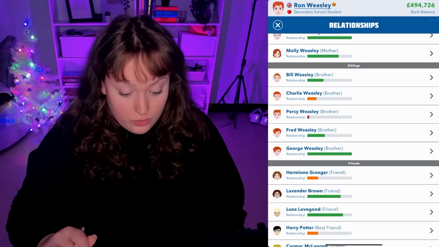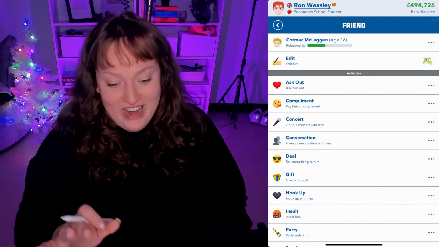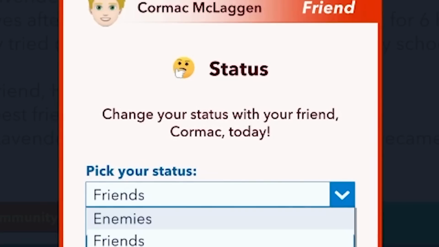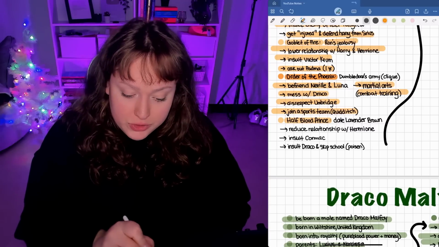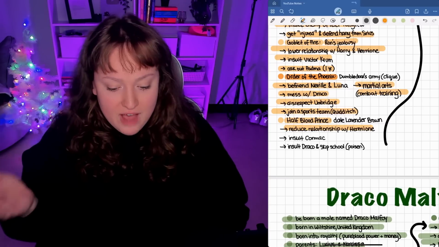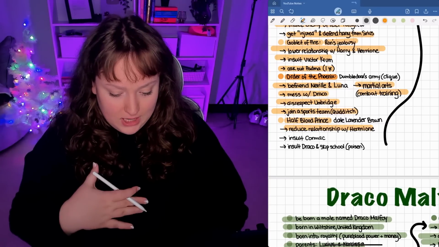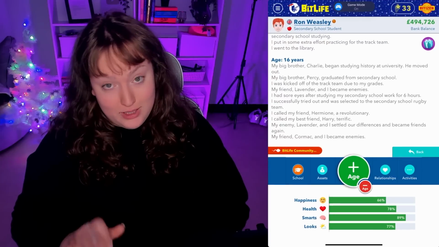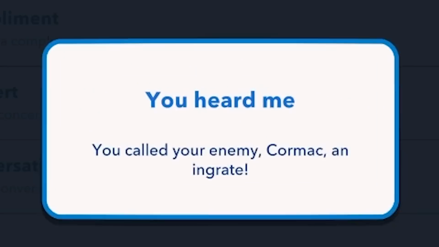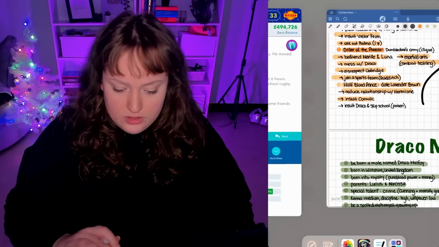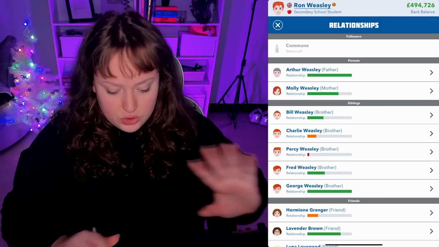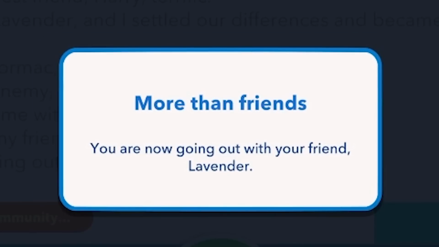We are now going to make Cormac McLaggen our enemy. Stay away from Hermione, dude. But we do have a reduced relationship with Hermione. We have made Cormac our enemy, but we also have to insult him, because why the hell not? Get away from my woman, Cormac. Insult. Called him an ingrate. And since Lavender's our friend now, let's ask her out. Come on, Lavender. Hermione's gonna be pissed.